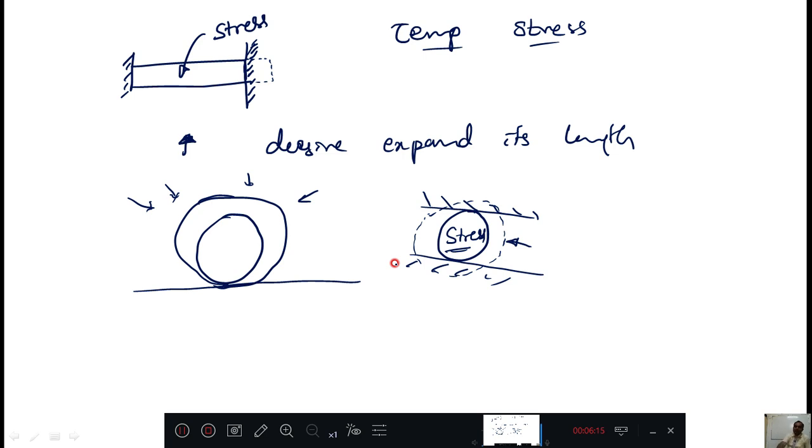Then how to express this? For that we first need to understand the coefficient of thermal expansion. This is a constant for a particular material.